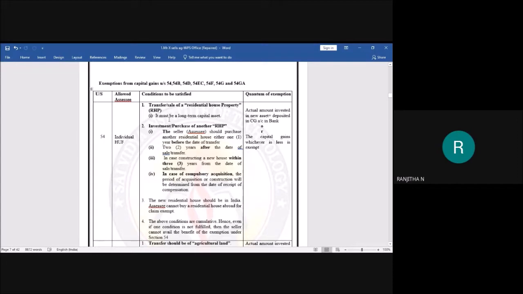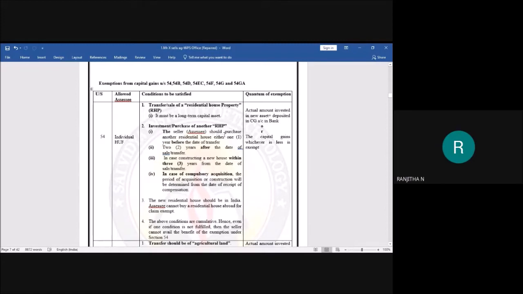The first one is transfer or sale of a residential house property. There must be a transfer of a residential house property, and it must be a long-term capital gain. The second one is investment or purchase of another residential house property. To claim the exemption, you must invest in or purchase another residential house property.